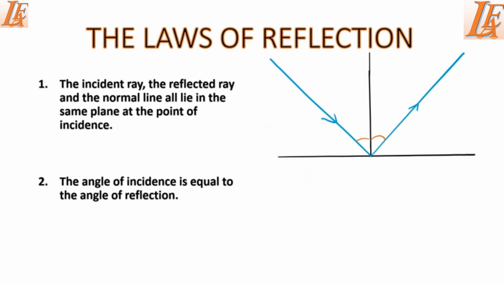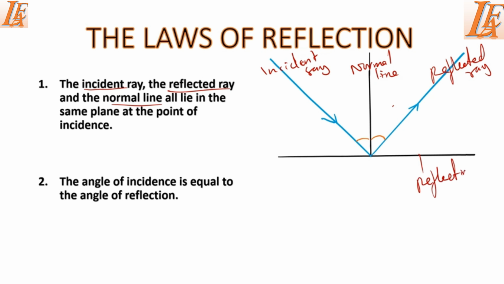So now that we have looked at the terms associated with reflection, it's very important now to look at the laws that govern reflection. So the first law states that the incident ray, this is the incident ray, a ray from the source to the reflecting surface, the reflected ray, a ray that bounces back after the reflection, and the normal line, a line which is 90 degrees to the reflecting surface. This is the reflecting surface.